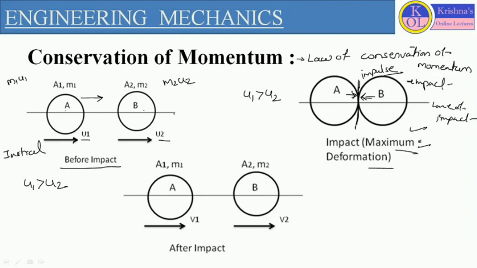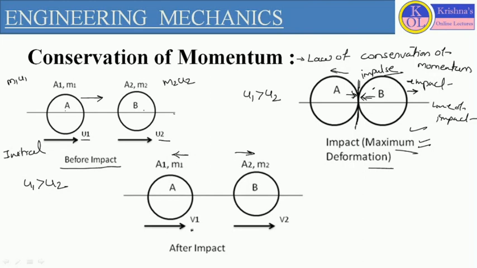After this maximum deformation, the velocity of the objects will change, and object B will try to move object A in this direction and object A will try to move object B in the opposite direction. So both objects will move in opposite directions with different velocities.